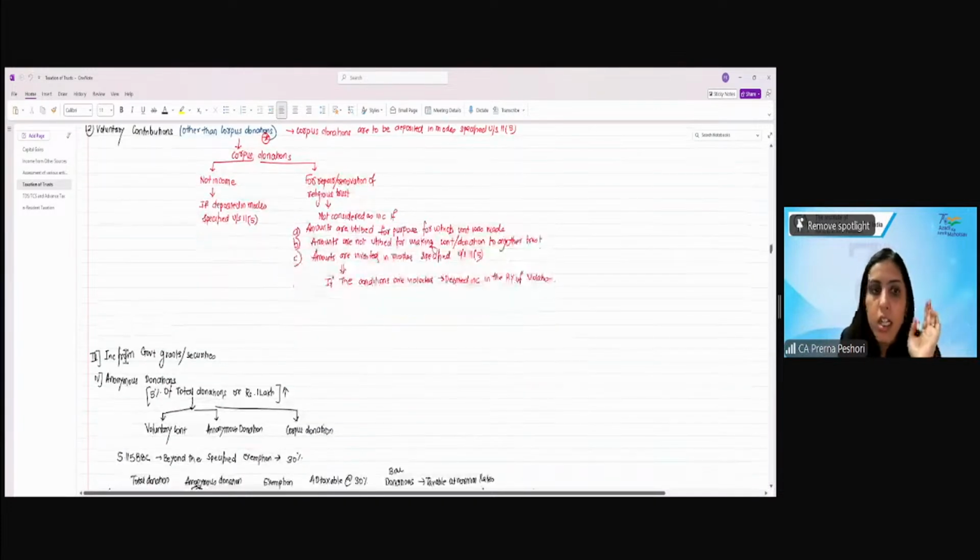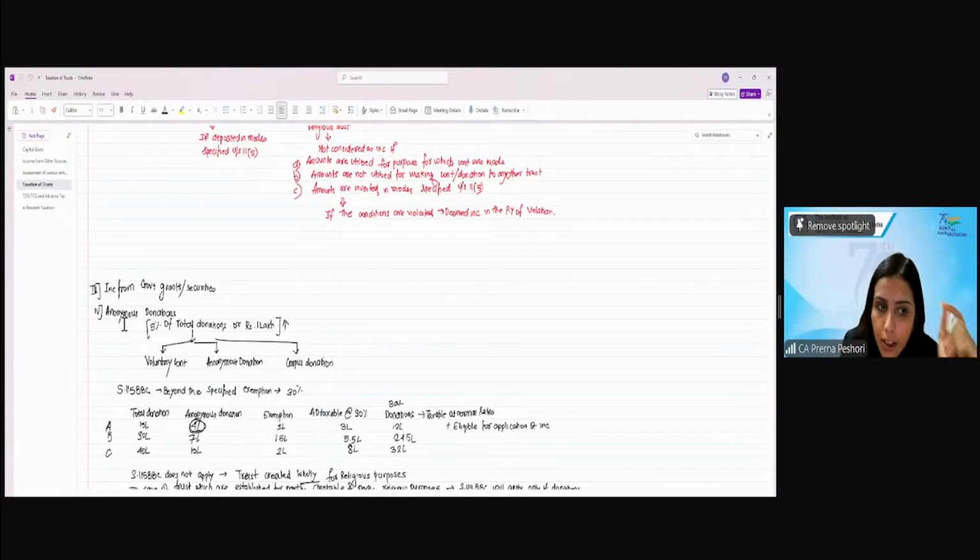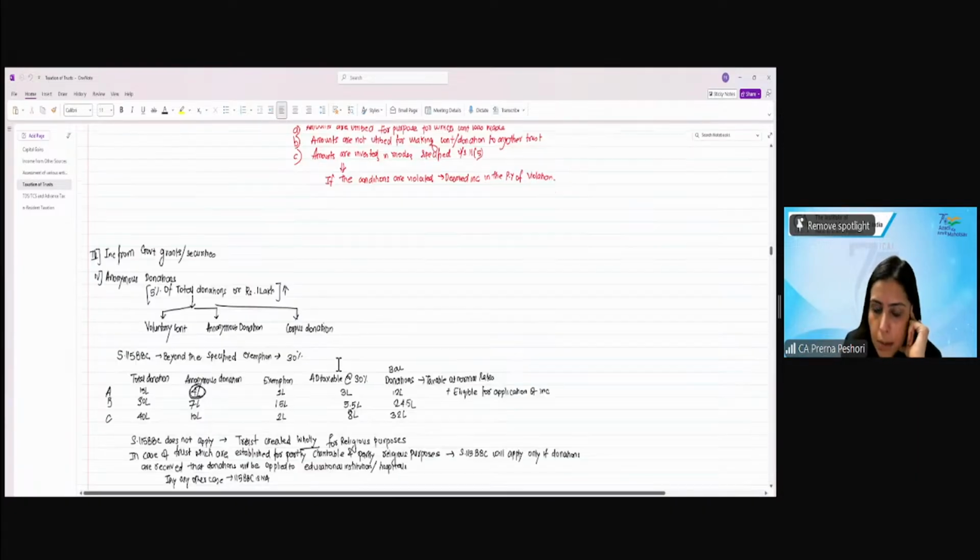Are we clear? Income from government grants or securities is also your income. Anonymous donation. Now 5% of total donation or rupees 1 lakh, whichever is higher, right? That's the limit that you consider for the purposes of section 115BBC. Beyond this specified exemption, the anonymous donation will get taxed at 30%. Now this 5% of total donation will include the voluntary, anonymous and even the corpus. You will not exclude the corpus from this, right?